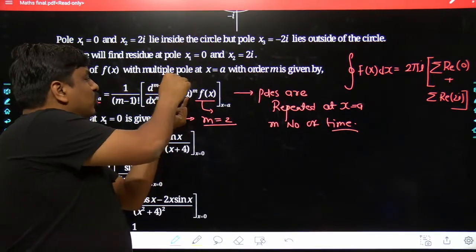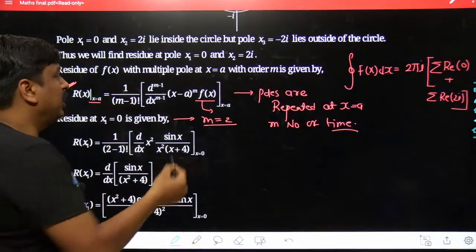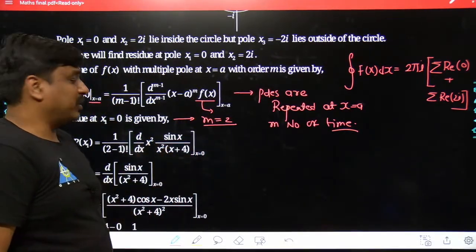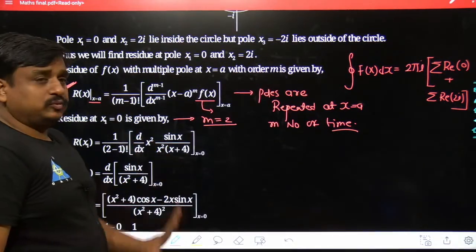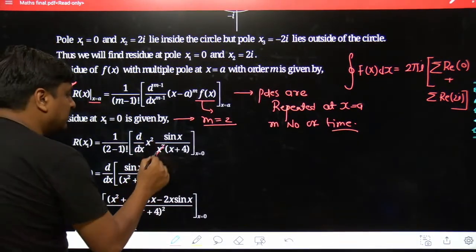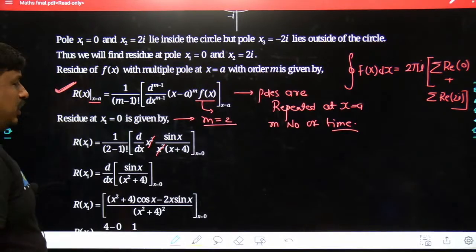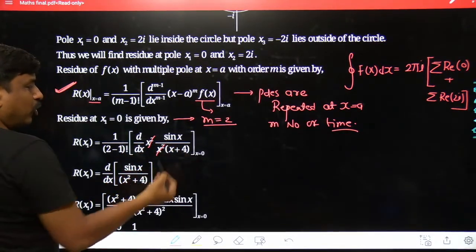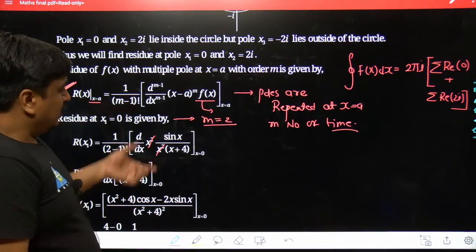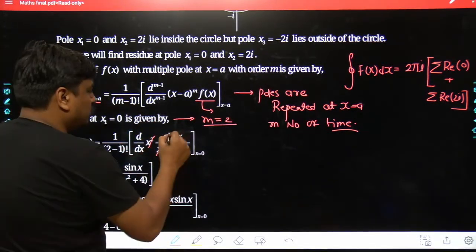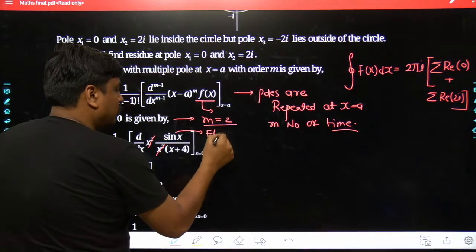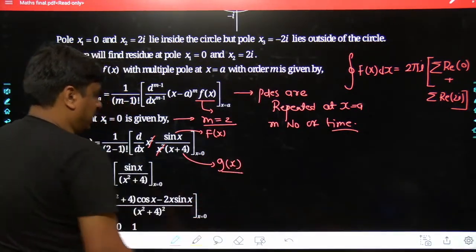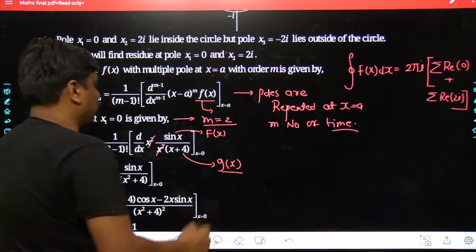x minus 0 to the power of 2, that would be simply x square, and again the complete f(x) would be called back, which is nothing but sin x divided by x square times the bracket x plus 4. So what is happening over here? This x square would go off. And now you will be taking the differentiation of sin x divided by x plus 4. Obviously, it would be the differentiation of a quotient. You can assume sin x as the numerator's function, and x plus 4 as the denominator's function.